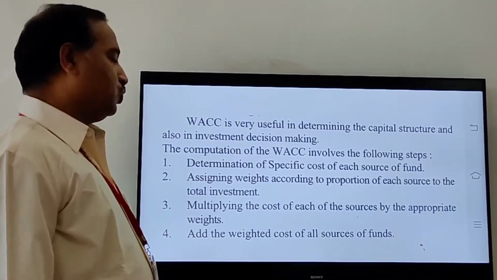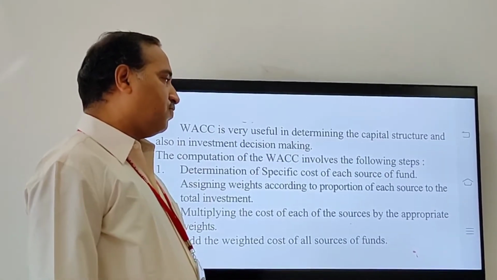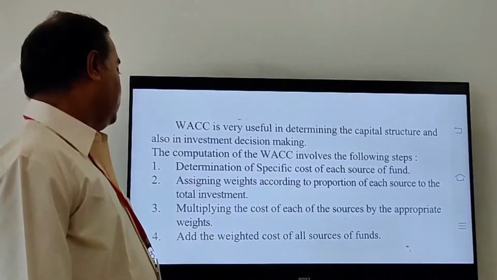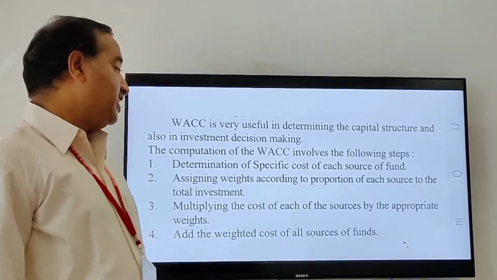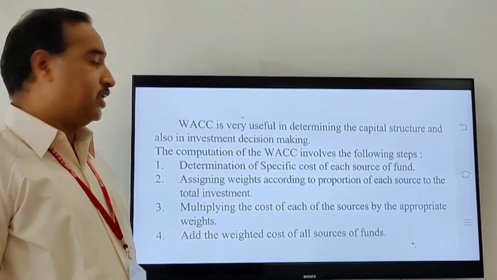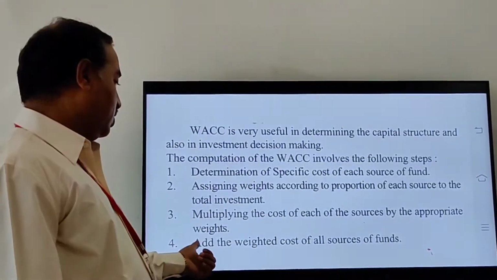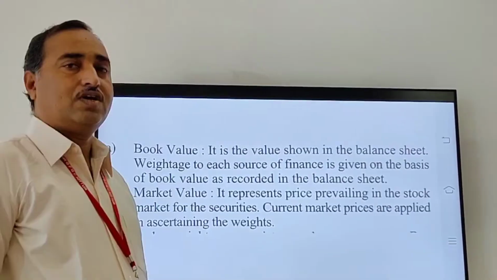Second, assigning weights according to the proportion of each source to the total investment. Third, multiplying the cost of each source by the appropriate weights. Fourth, add the weighted cost of all the sources of funds.